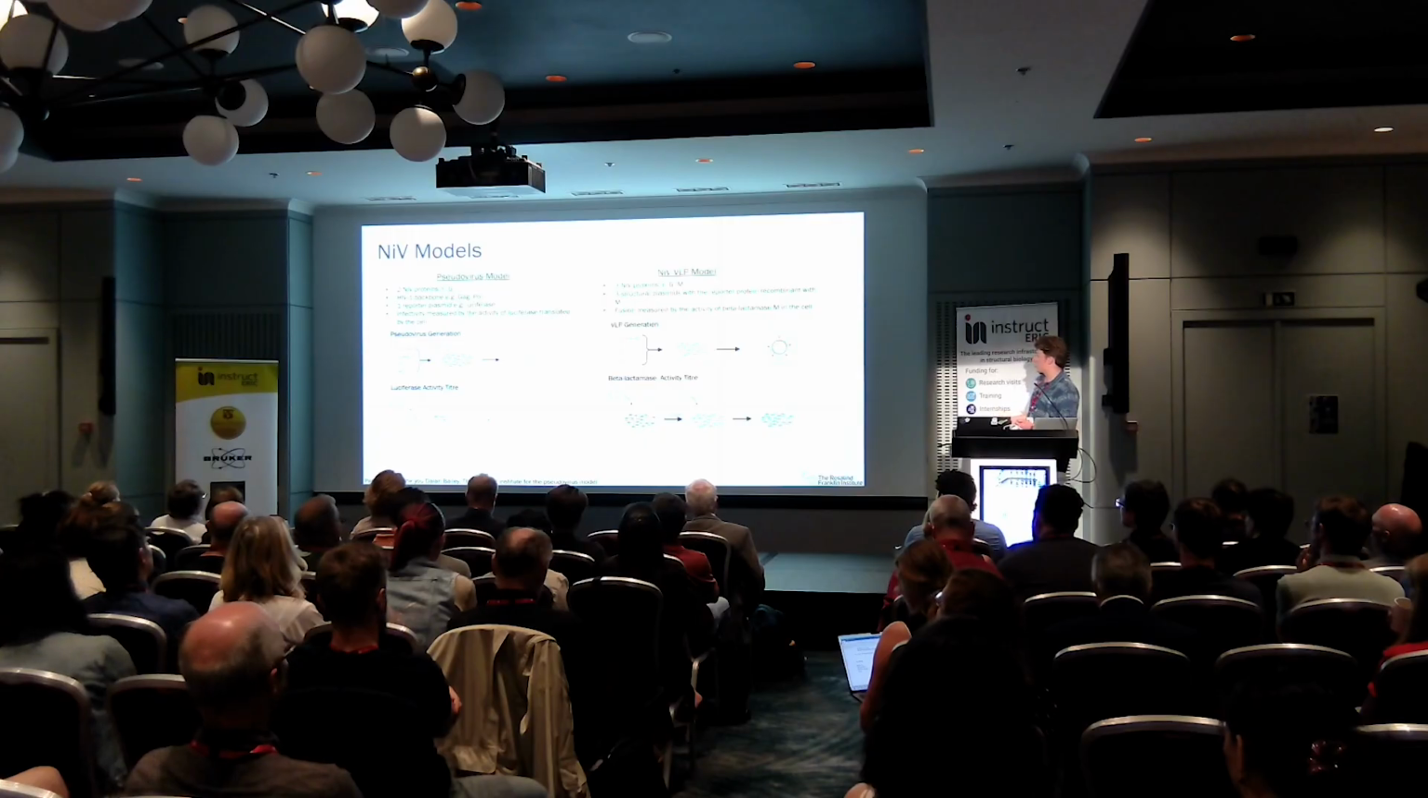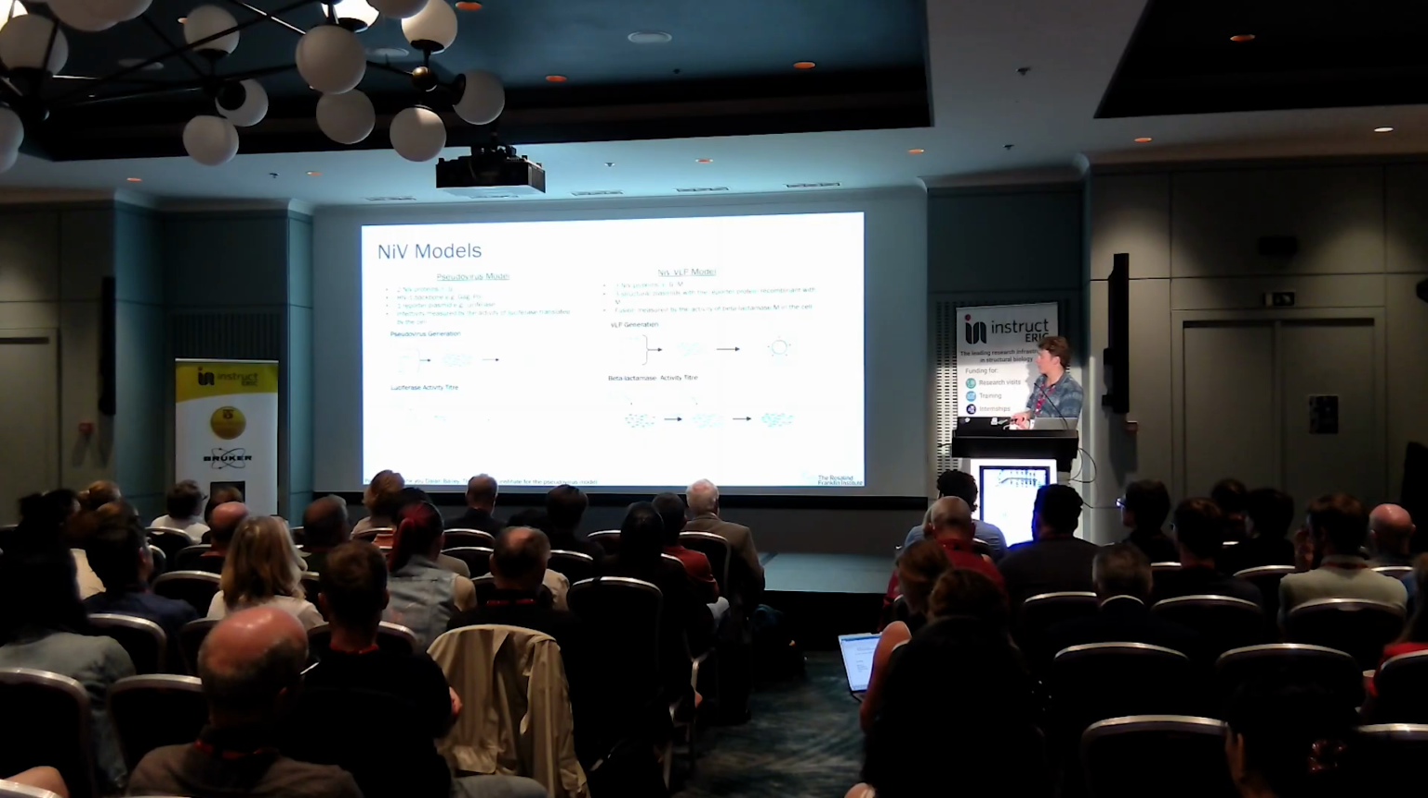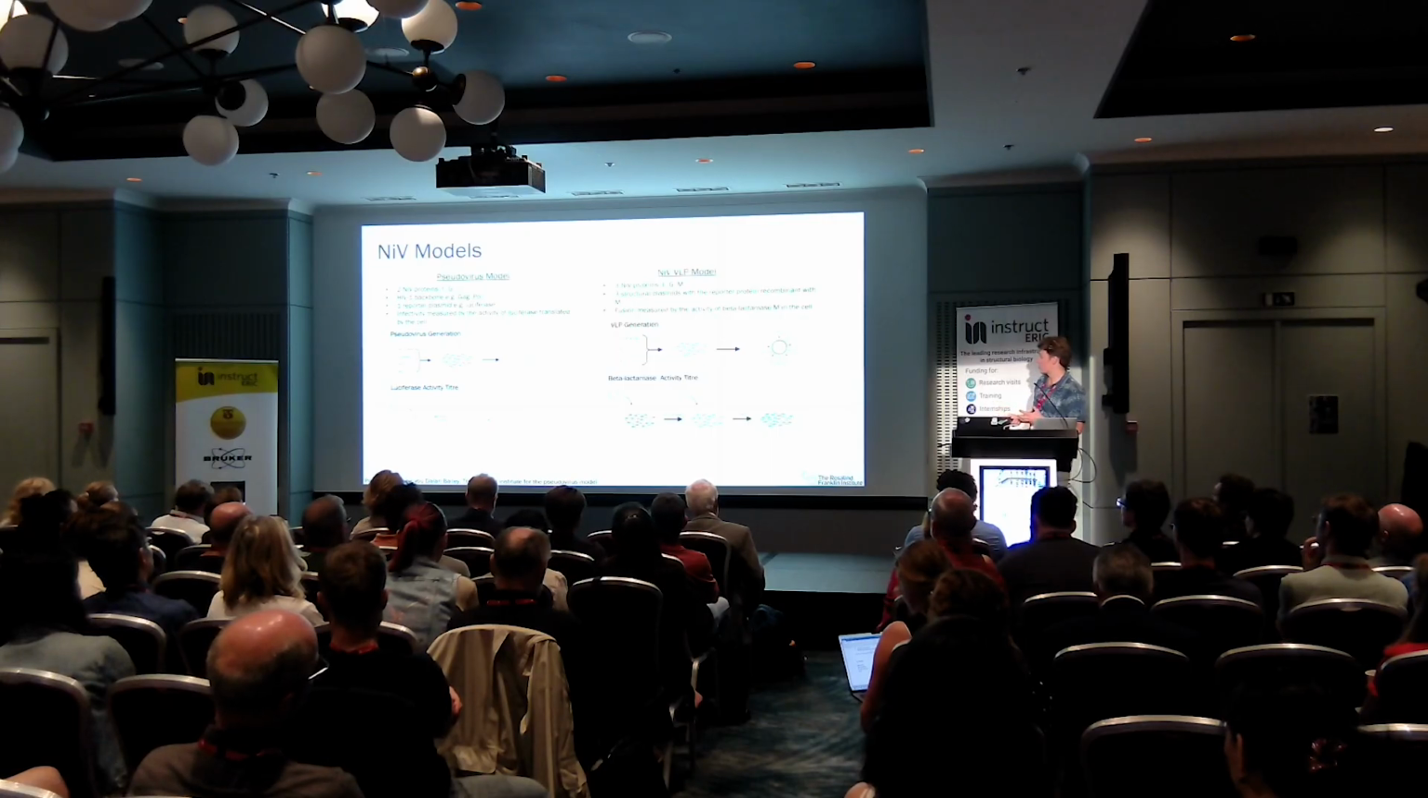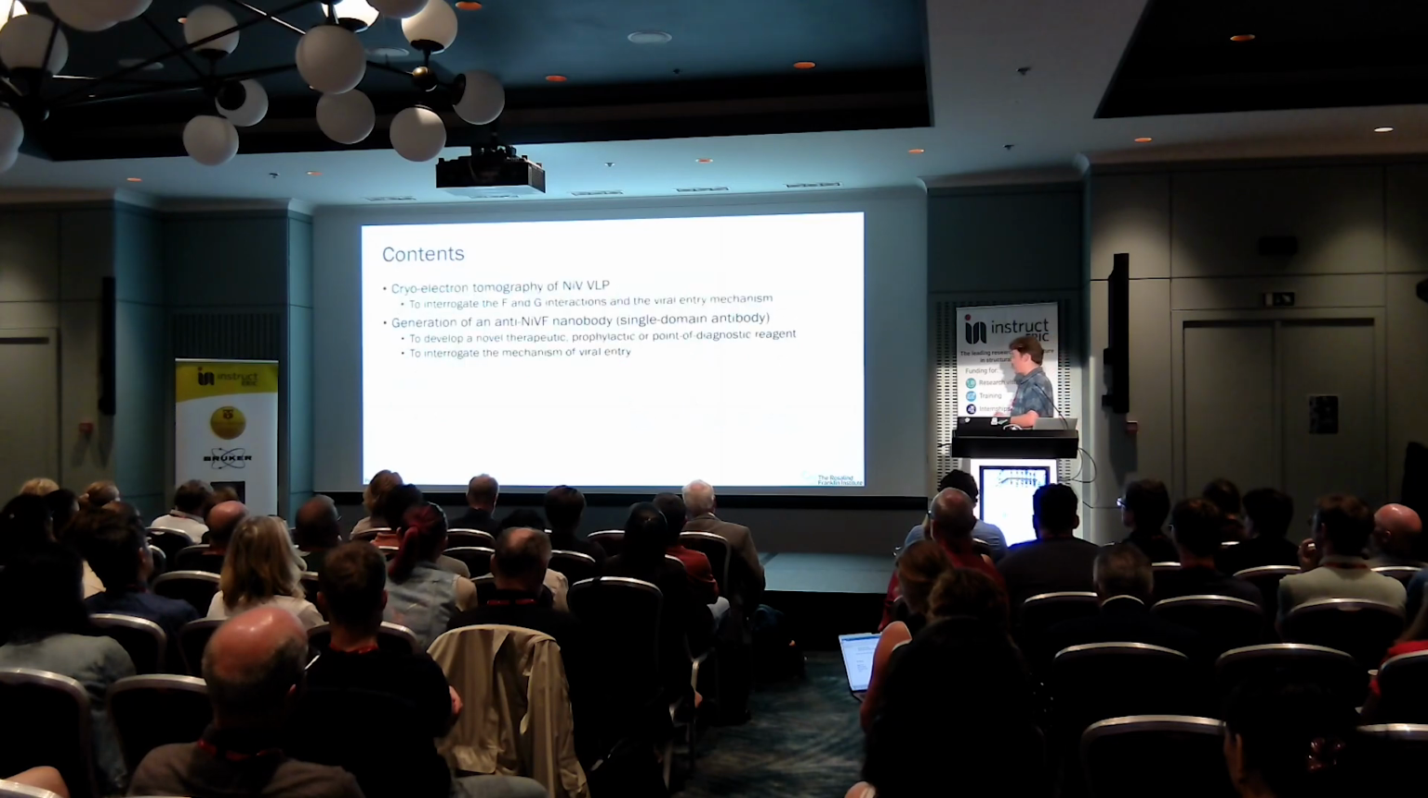The second model is this VLP model, where we have the two, F and G, as we mentioned, and the M or matrix protein. And here we have a beta-lactamase enzyme fused to the M protein, and by addition of the VLPs to cells, we can measure cleavage of a fluorophore, and that determines how much fusion of the VLP is occurring. This talk is split into two parts.